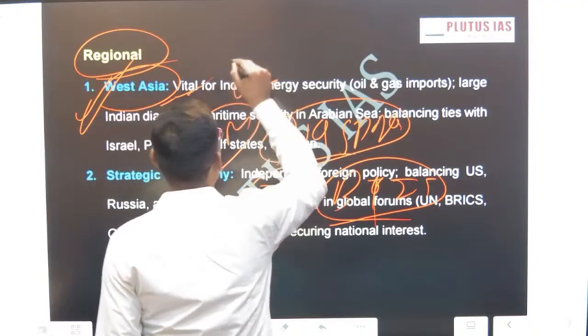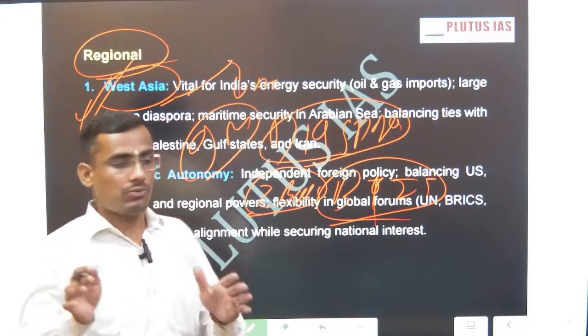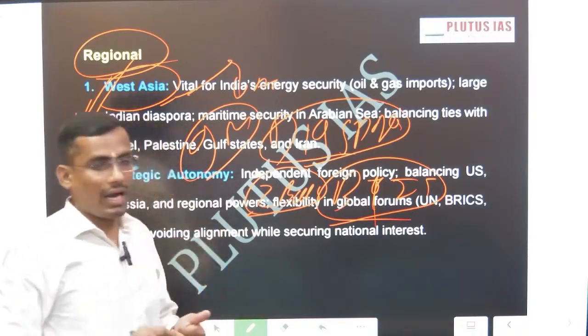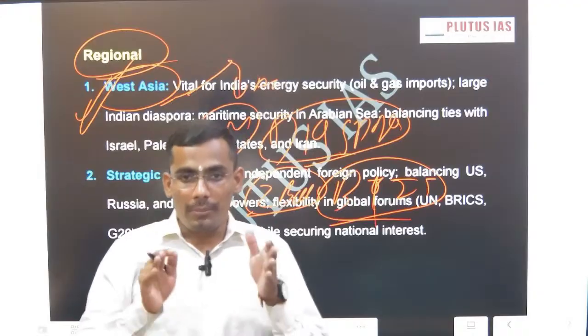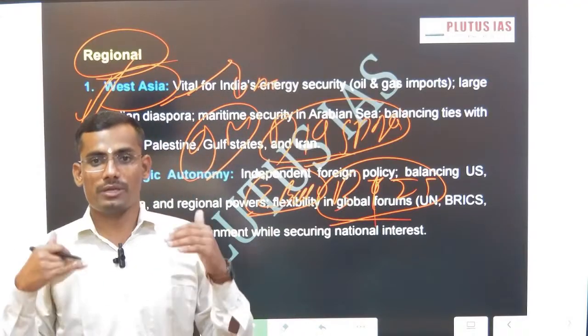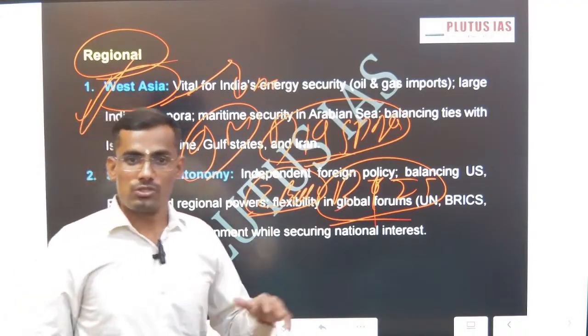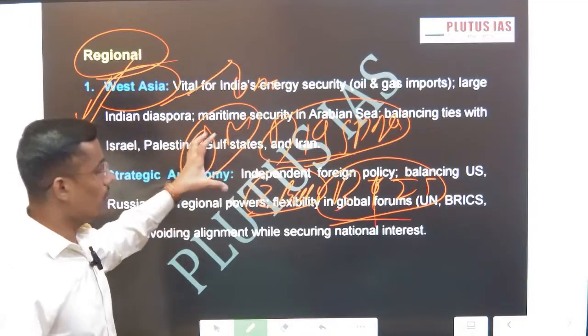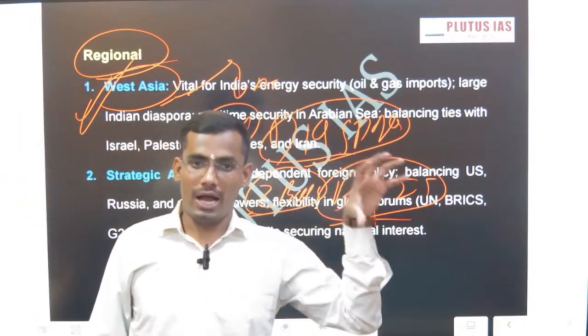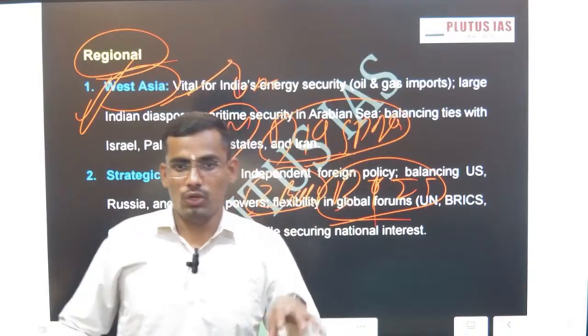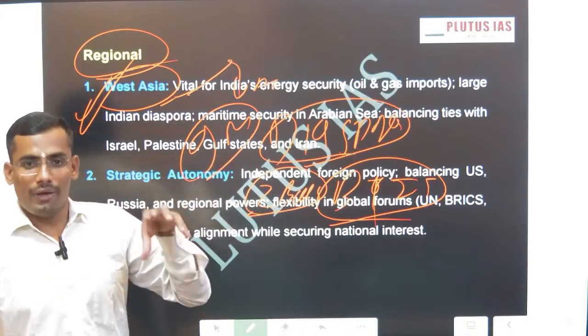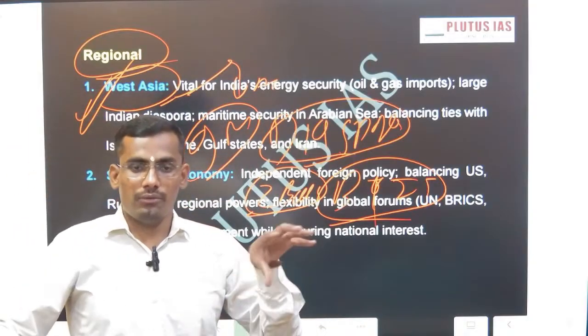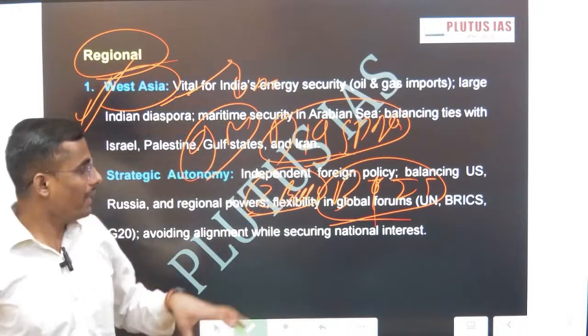India has very good ties not only with Israel but with Iran, UAE, and Saudi Arabia. Why? Because of our grand policy of strategic autonomy. So this is one dimension. We want to balance our relationship with Arab countries and Israel, so we are engaging at the regional level in West Asia with Israel and Gulf countries.